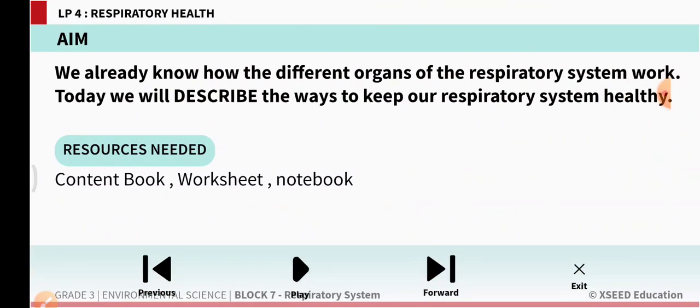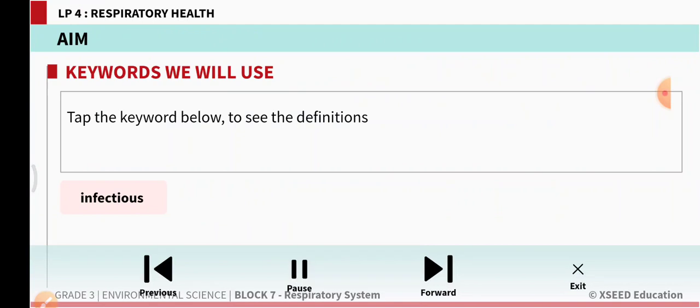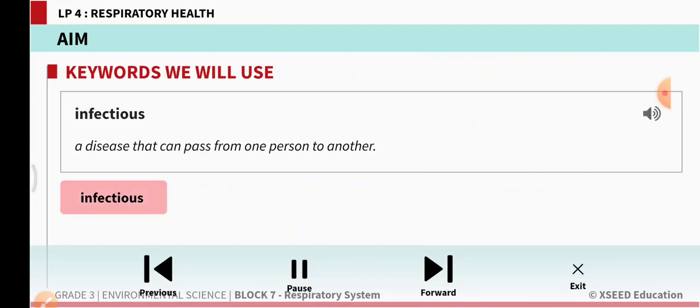We already know how the different organs of the respiratory system work. Today, we will describe the ways to keep our respiratory system healthy. What is the meaning of the word infectious? Infectious: a disease that can pass from one person to another.